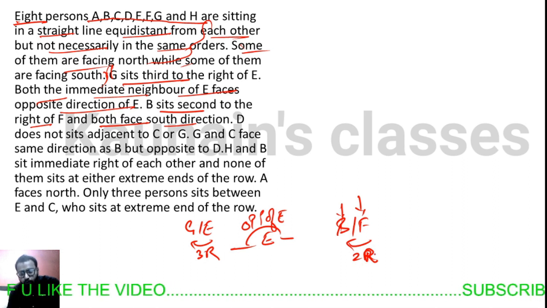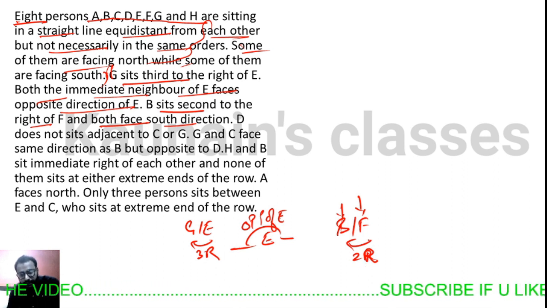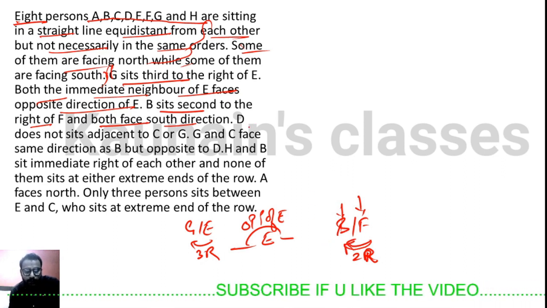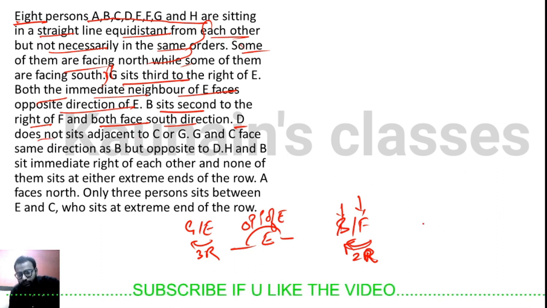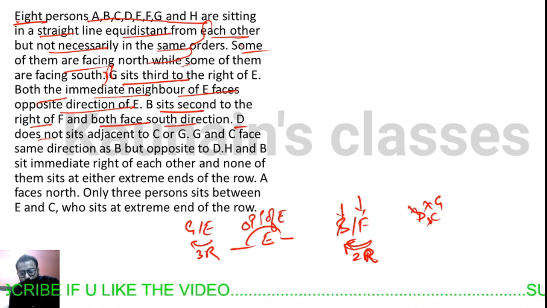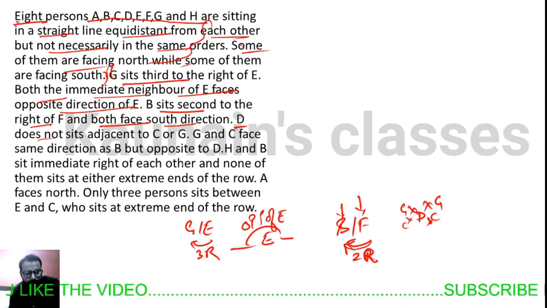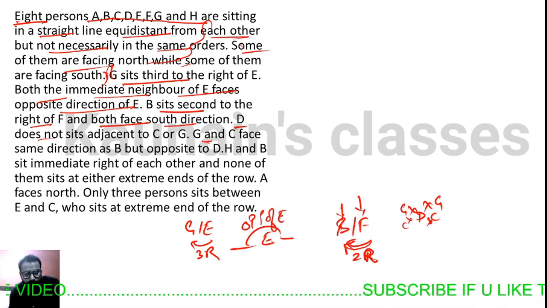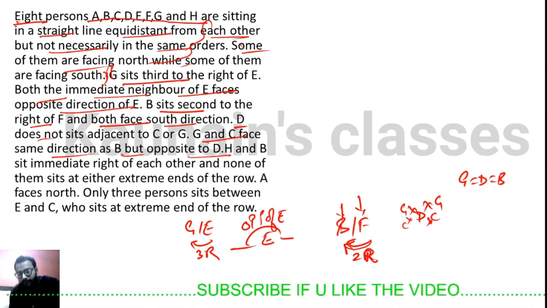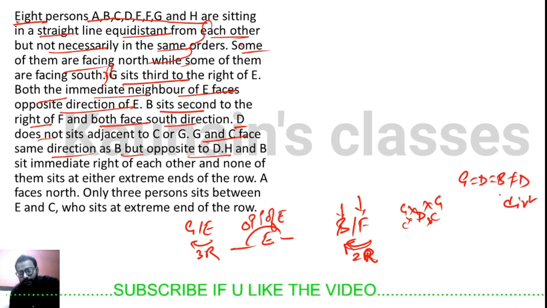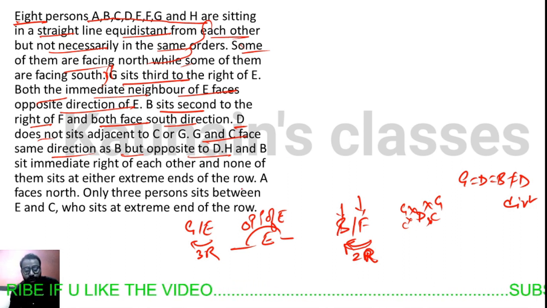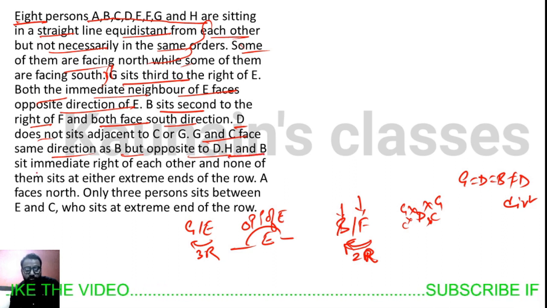So 2R is showing second to the right, and this arrow is showing that B is sitting second to the right of F. Okay, D does not sit adjacent to C and G. So D does not sit adjacent to C and G. Okay, G and C face the same direction as B but opposite to D. G equal to C equal to B is not equal to D, and this hint is related to direction. This is the way to note the hint in a compact manner, because it's very important to note the hint in a compact manner, because it saves our time.